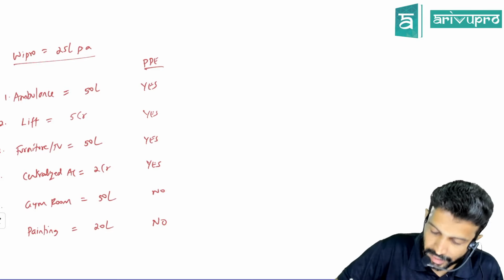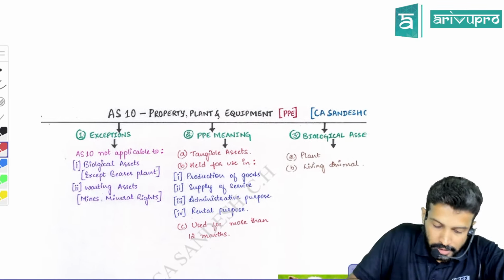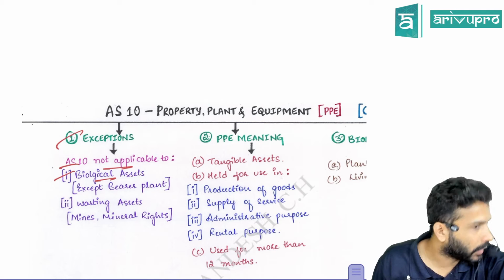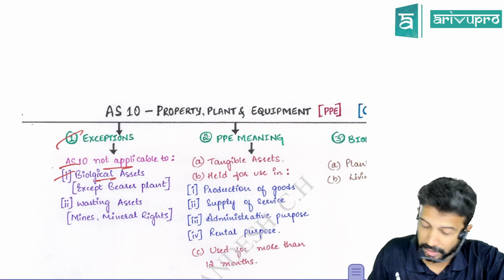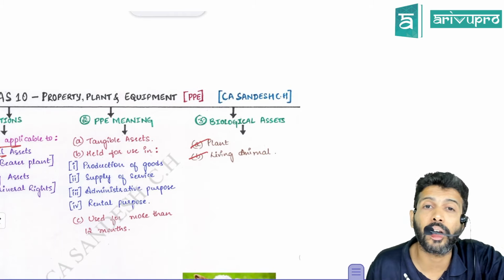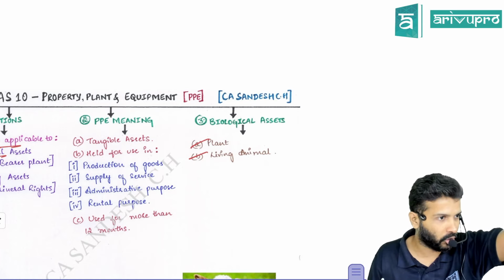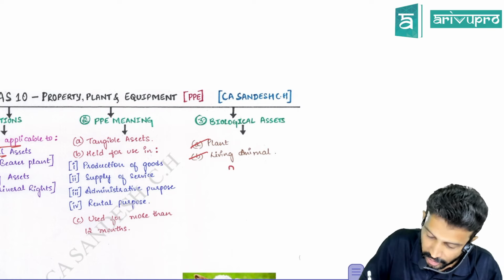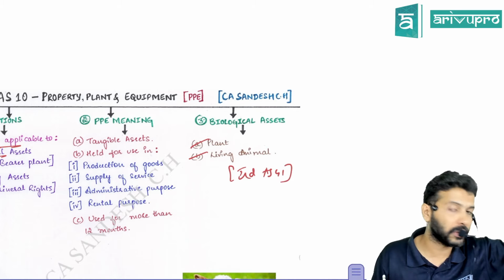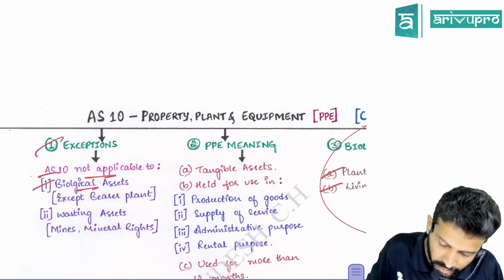Now coming back. First exception: AS10 is not applicable to biological assets. Biological assets means living plants and animals. Initially they thought they would form a standard, but an accounting standard is still not formed. Ind AS is there. You'll be studying this as Ind AS 41 in your CA final. There is a separate standard called Ind AS 41 which deals with agriculture, where all those biological assets get covered. So that's the reason AS10 excludes that.